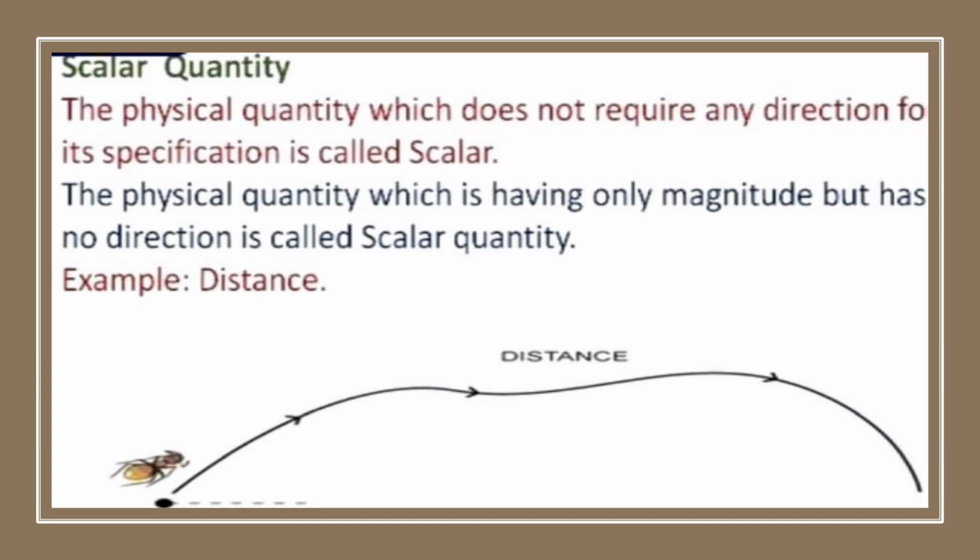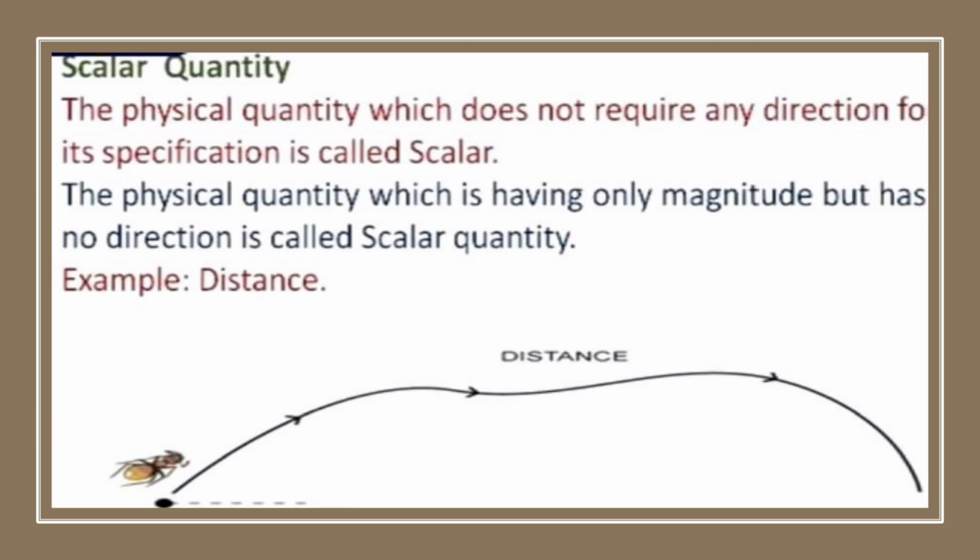Scalar quantity, the physical quantity which does not require any direction for its specification is called scalar. The physical quantity which is having only magnitude but has no direction is called scalar quantity.